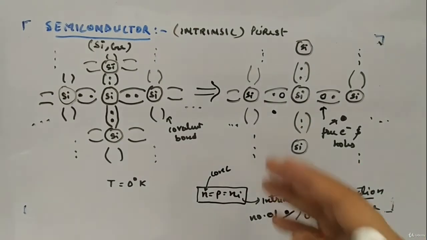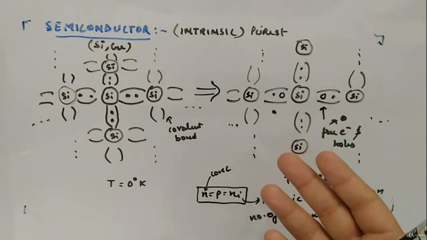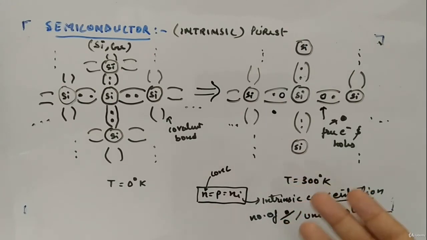Now we will see the extrinsic semiconductor, which is more useful for us for the PN junction and PN junction diode.